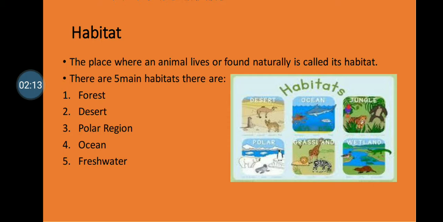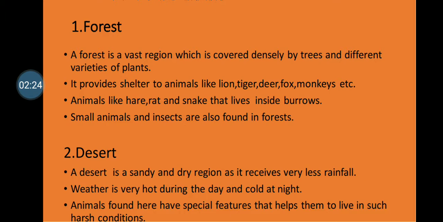We have come across all these words in the lower classes, but we will study the habitats in detail. Okay, so the first one is the forest. We have all heard about the forest, isn't it?